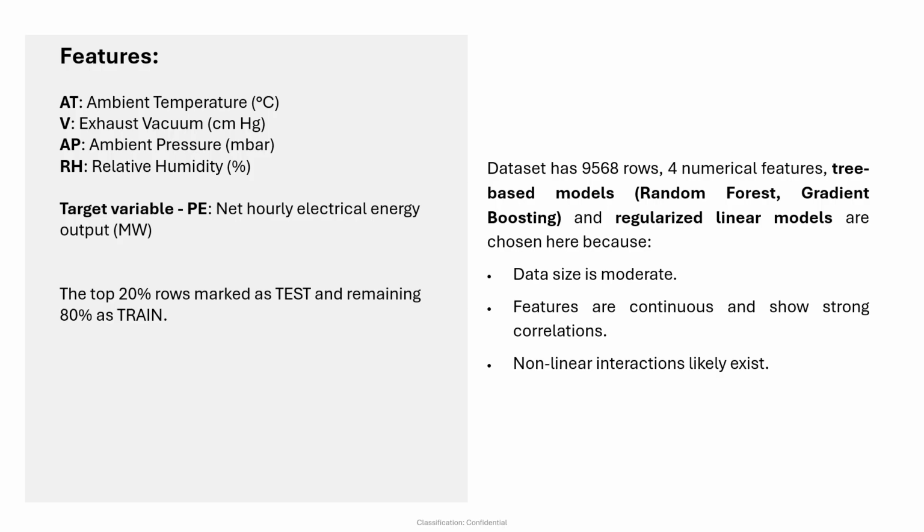There are four different types of features. That's ambient temperature AT, exhaust vacuum V, ambient pressure AP, and relative humidity. The dataset consists of 9,560 rows. We have the target variable defined as PE, which is net hourly electrical energy output, and it's in megawatt units.